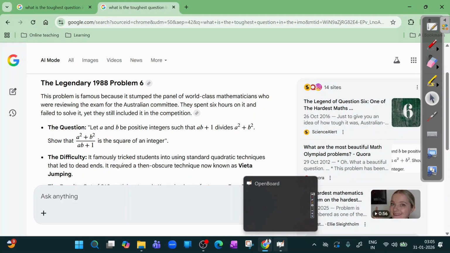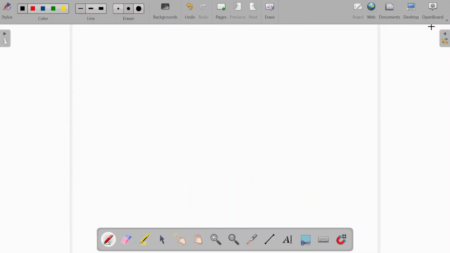Okay. So first things first, we have a mathematical question, so the best thing to do is first write down the problem. a squared plus b squared is divisible by ab plus 1. This may not always be divisible, but if it is divisible, then the quotient has to be the square of an integer.